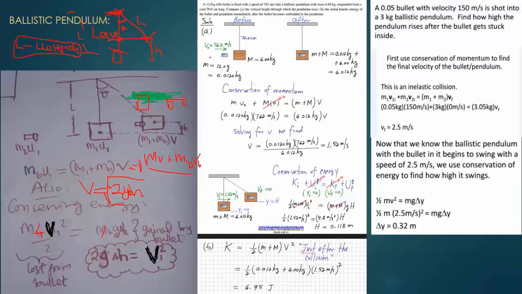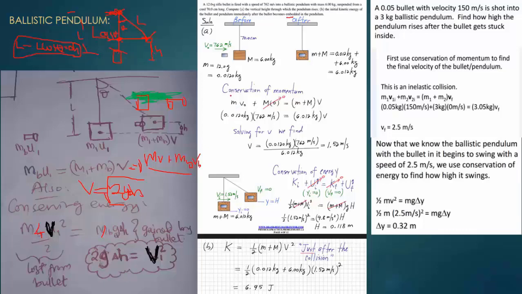A 12 gram bullet with this velocity is fired into a ballistic pendulum with mass 6 kilograms, suspended from a cord 70 cm long. Compute the vertical height through which the pendulum rises, and the initial kinetic energy of the bullet and pendulum immediately after the bullet becomes embedded. This word is very important.